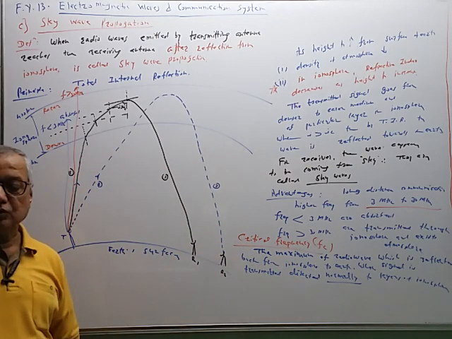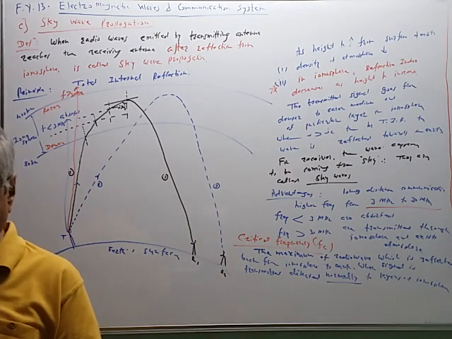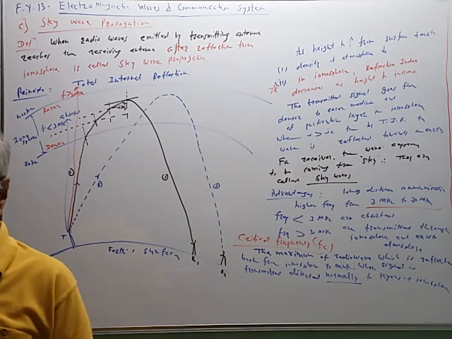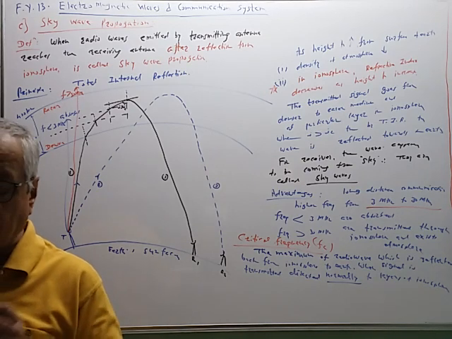Normal incidence. So it is the maximum frequency of the signal which can be totally internally reflected back from the ionosphere when the waves are directed normally, and it is given